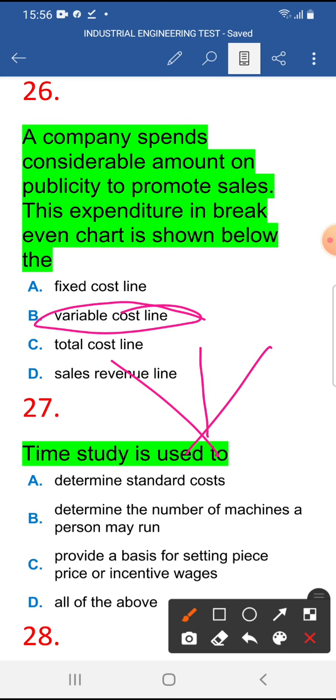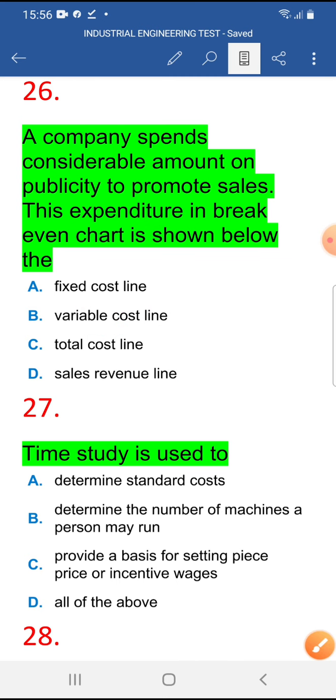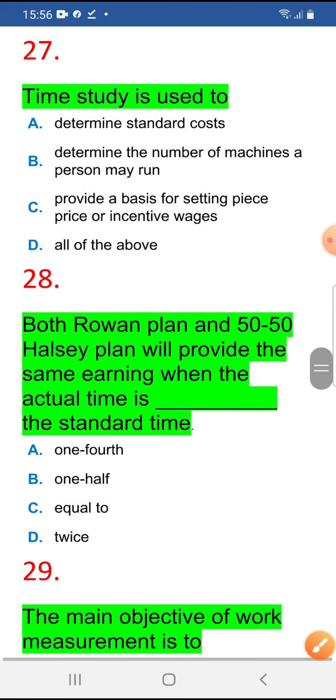So this is the fixed cost, this is the variable cost. Below this cost line it will be shown in this area. That is the expenditure in the break-even chart, below the variable cost line.